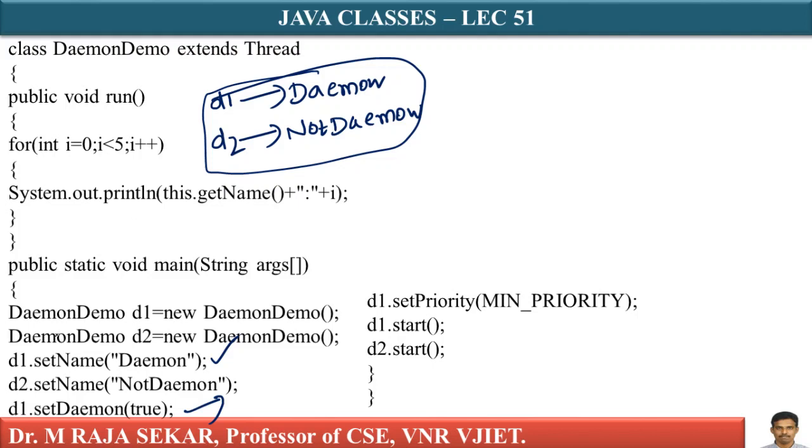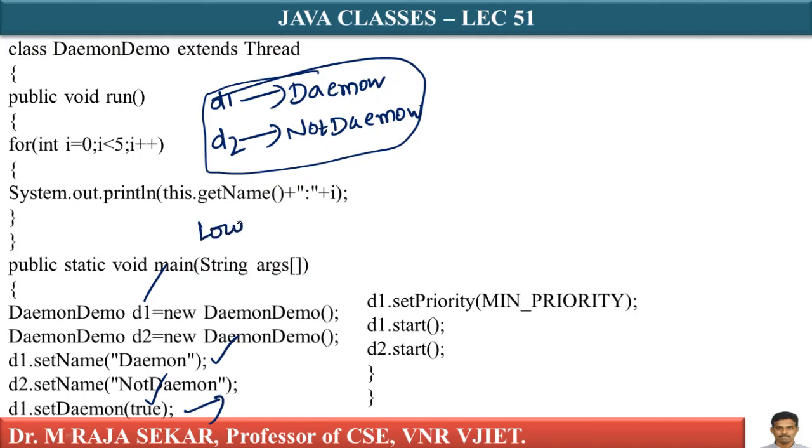Not because of the name it will become daemon or not daemon. I discussed there is a method setDaemon(true). setDaemon(true) means that particular thread will become which thread? Daemon thread. Therefore, my d1 becomes daemon thread as we use setDaemon(true). Anyway, by default it is false. As daemon thread has got lowest priority.